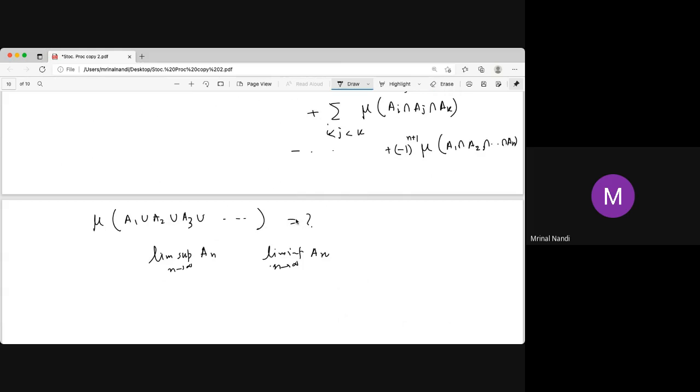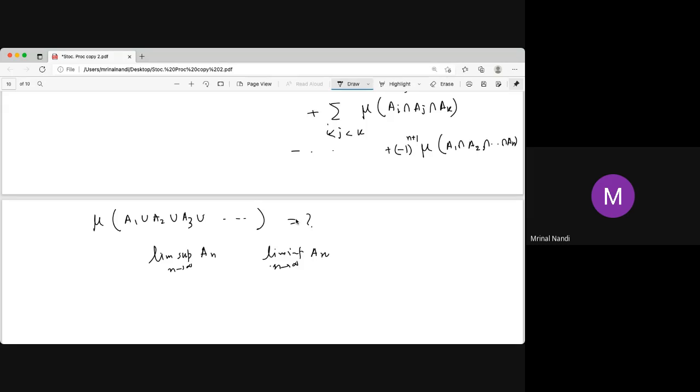And then if it is an increasing sequence of sets, that is, A2 is a superset of A1, A3 is a superset of A2, then their union is just the limit of that set. And if it is a decreasing sequence of sets, say A2 is a subset of A1, A3 is a subset of A2, then we can also find the limit. The limit is the intersection of all these sets, and in that case we can find the measure of this union. But it's not just the plus, just the series. It needs some extra work.